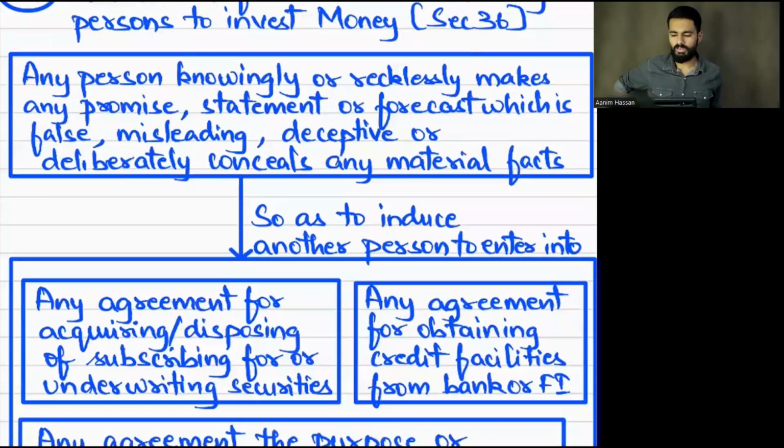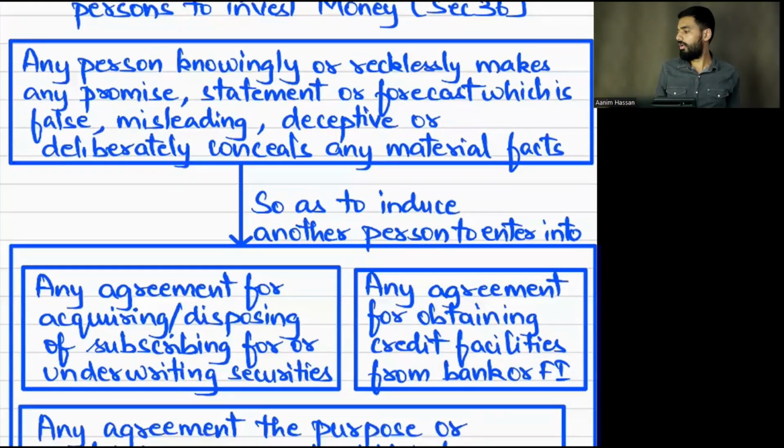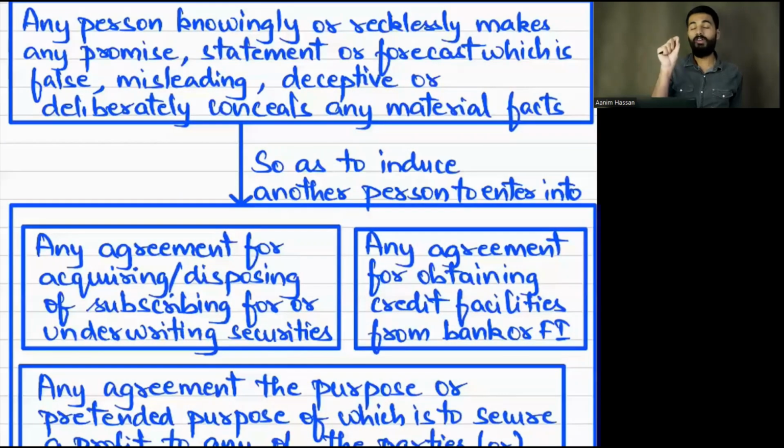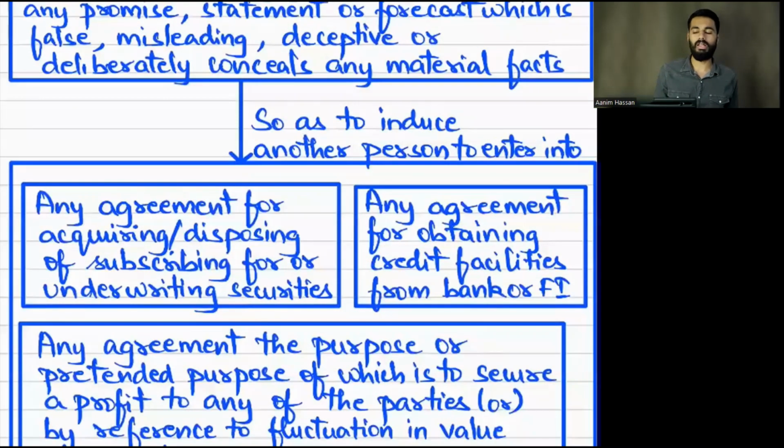Next, section 36. What is section 36 talking about? A person is promising, or he is forecasting or giving a statement, but all these are either false or misleading or deceptive, or he is deliberately concealing any material facts. Why is he doing all this? To enter into an agreement. Then he will be liable under section 447.